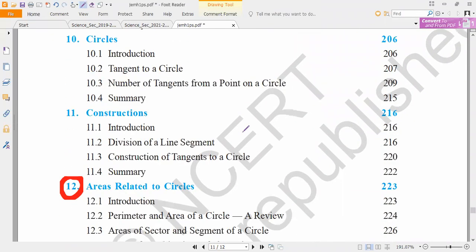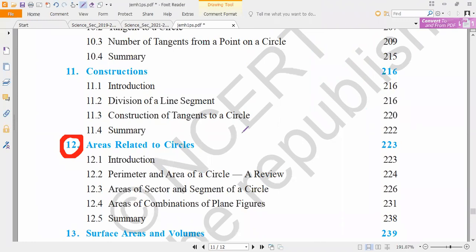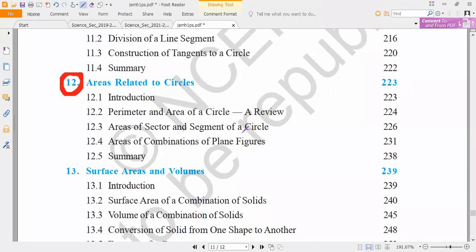Next, areas related to circles. Coming to areas related to circles, 4 marks. Total number of marks are asking what? 4 marks. Now in this, actually, there is no deletion, but one kind of deletion is there that I will tell you.